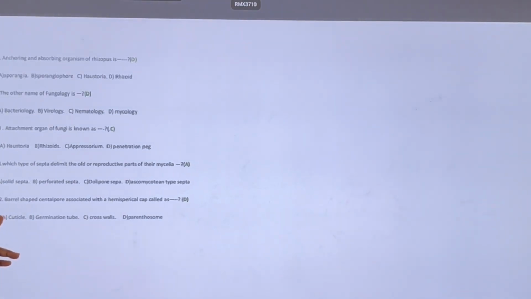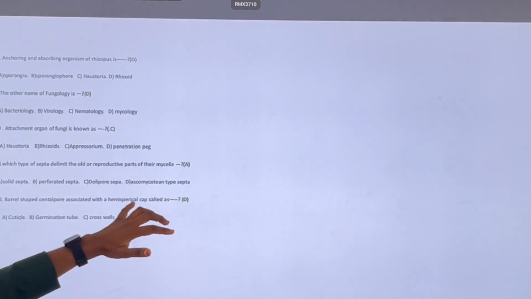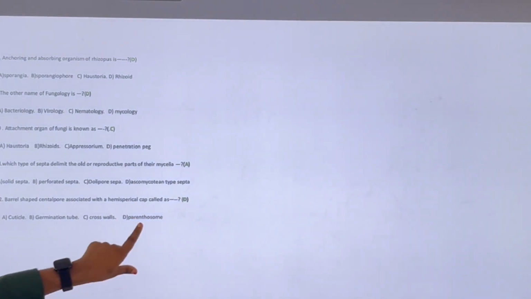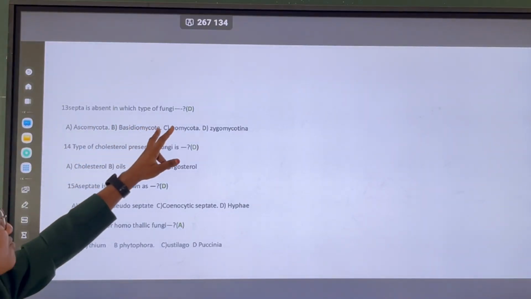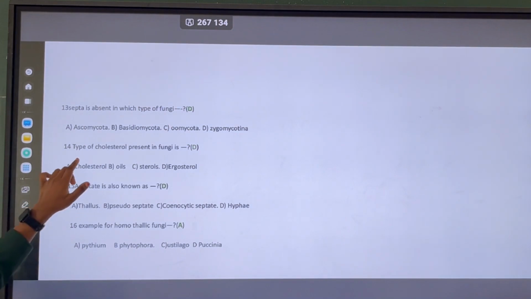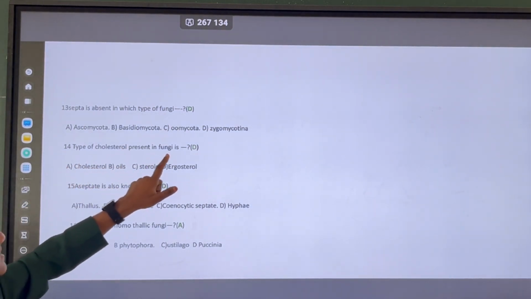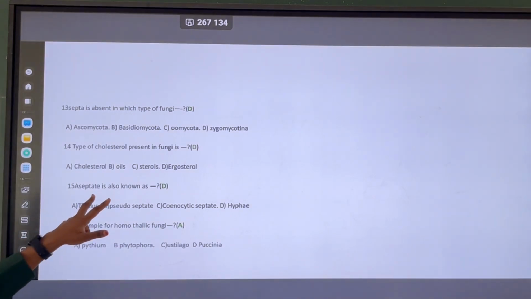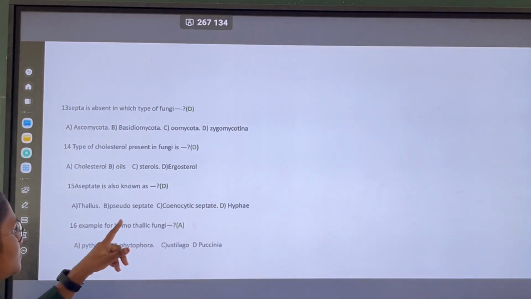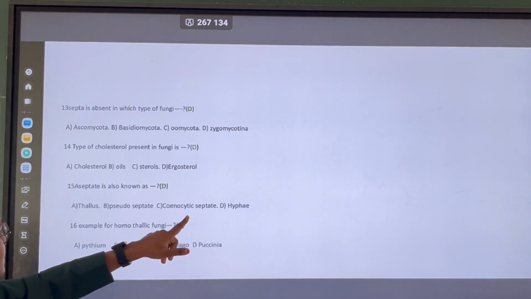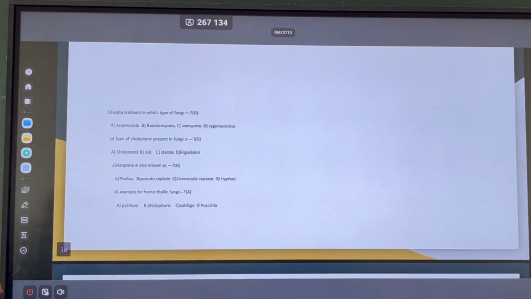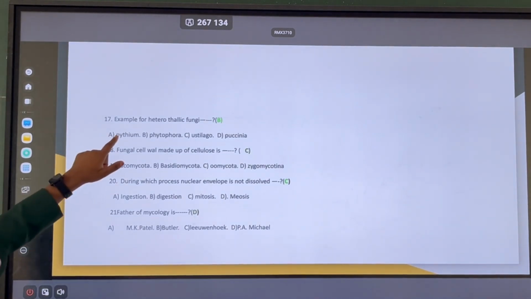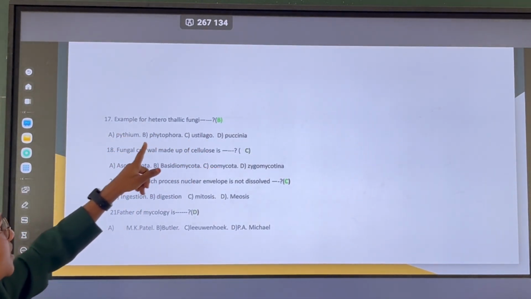The barrel shaped septum associated with a hemispherical cap is known as pore cap or parenthesome. Septa are absent in Zygomycotina, and the type of sterol present in fungi is ergosterol. Aseptate fungi are also known as cenocytic. An example of homothallic fungi is Pythium. An example of heterothallic fungi is Phytophthora.